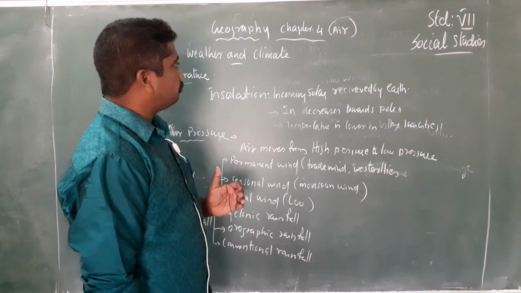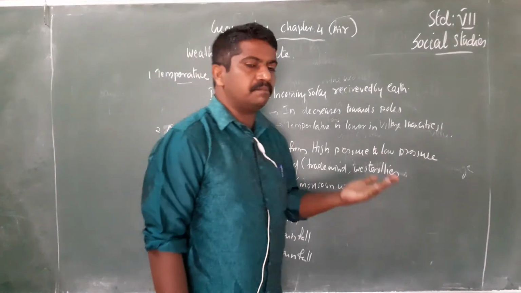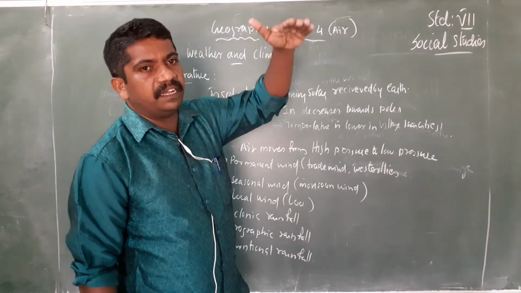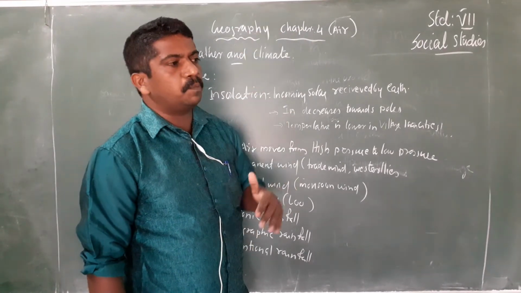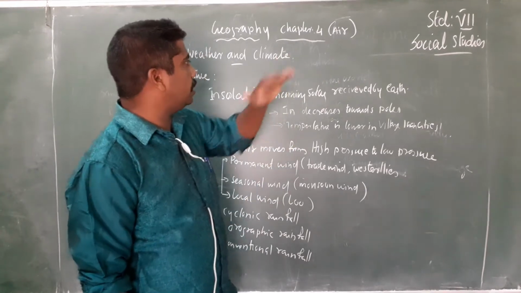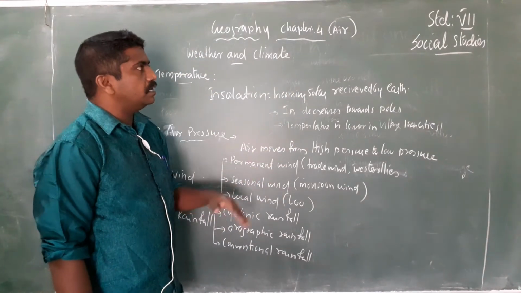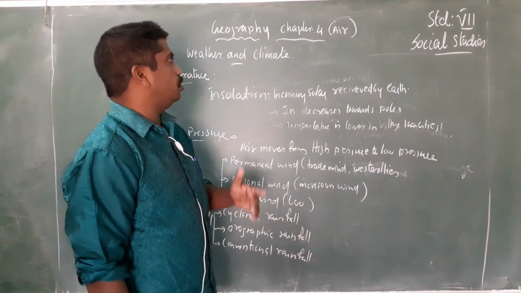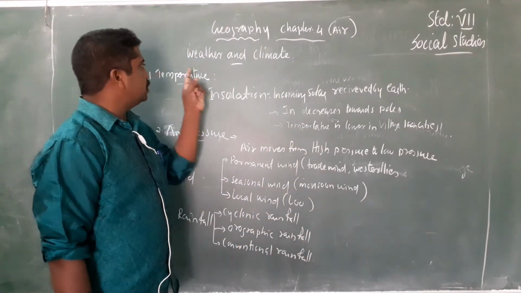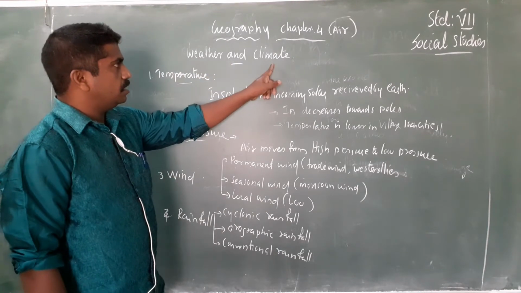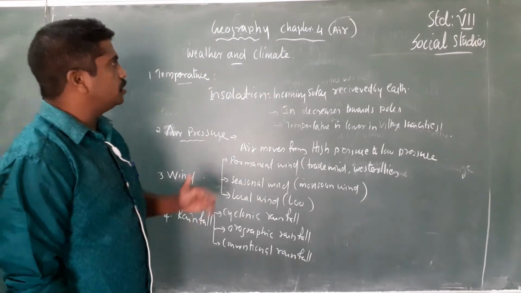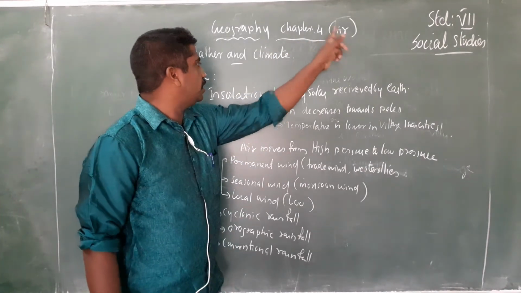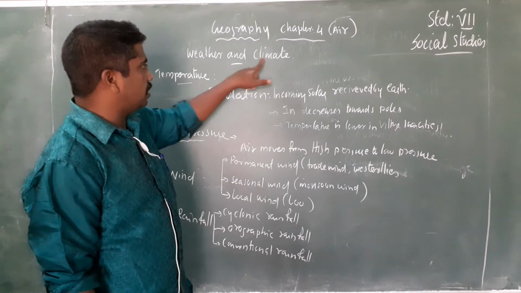Next, in the same class we studied that the atmosphere has different layers: troposphere, stratosphere, thermosphere, etc. So today we are going to study the other half of the same chapter. This is weather and climate. Today's portion is a part of chapter 4, Air. So today we will study about weather and climate.